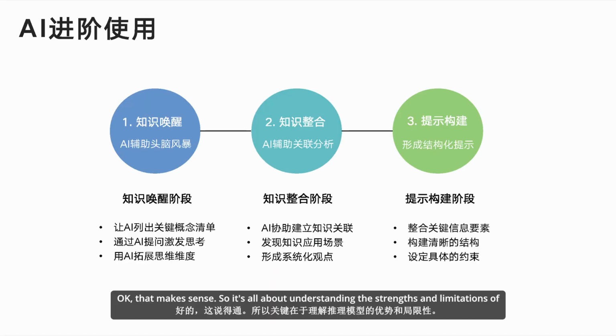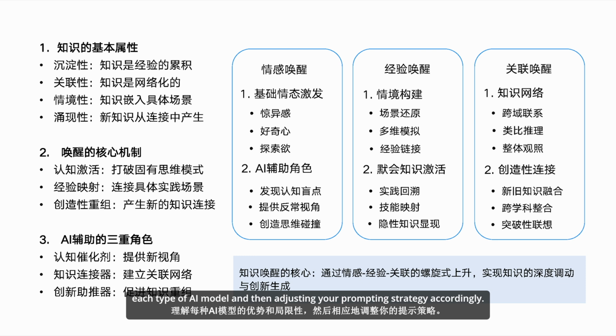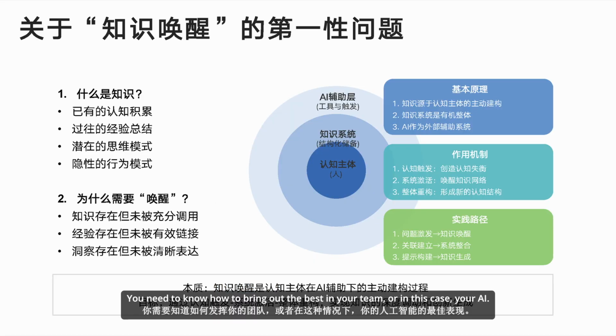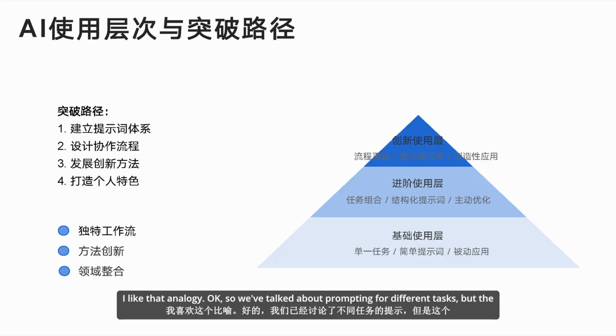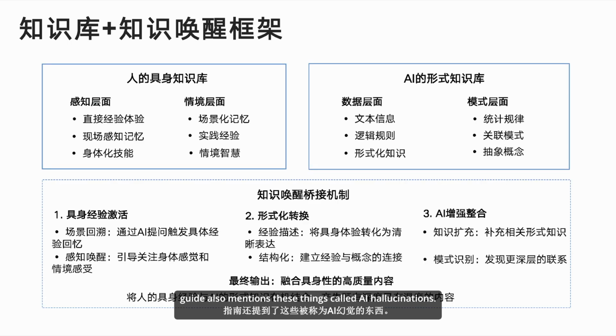Okay, that makes sense. So it's all about understanding the strengths and limitations of each type of AI model and then adjusting your prompting strategy accordingly. You got it. It's like being a good coach. You need to know how to bring out the best in your team, or in this case, your AI. I like that analogy. Okay, so we've talked about prompting for different tasks, but the guide also mentions these things called AI hallucinations.